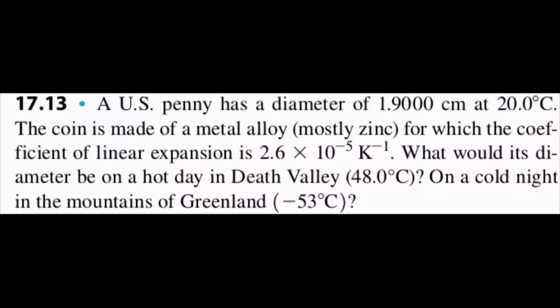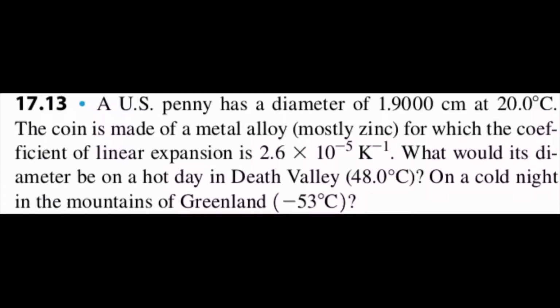For our last question, now this is something really exciting because we are now applying physics in our daily lives. A US penny has a diameter of 1.9 cm.